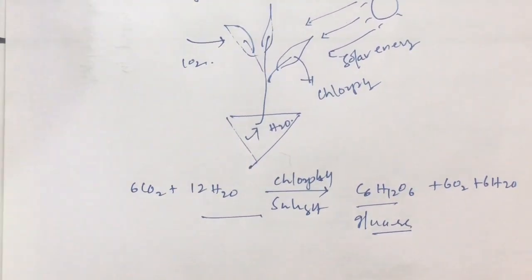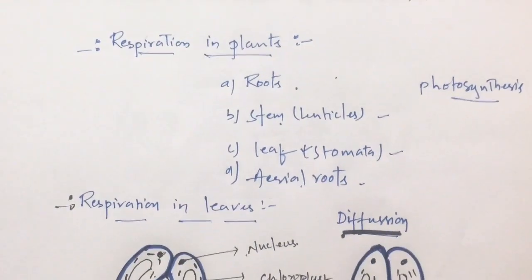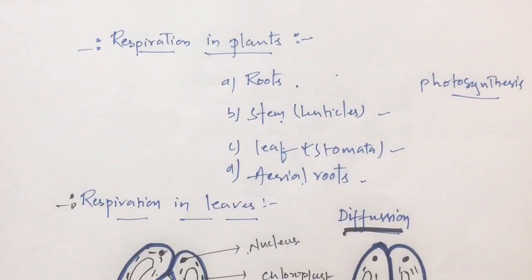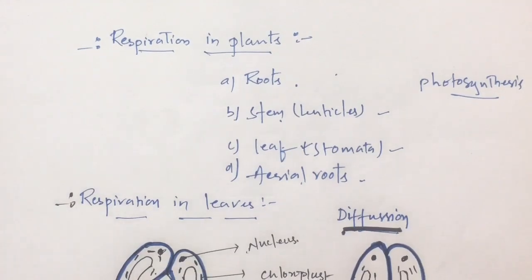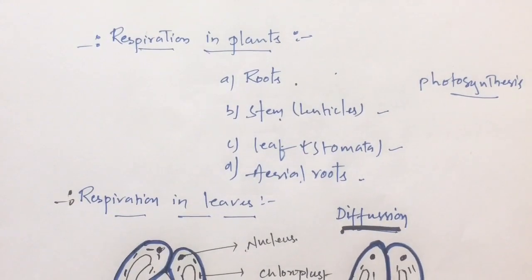Let us discuss in detail the process of respiration in plants. As I said, it takes place through the respiratory organs called root, stem, leaf and aerial roots. During respiration, a very little amount of gaseous exchange takes place between the different parts of the plant. Let us discuss in detail.